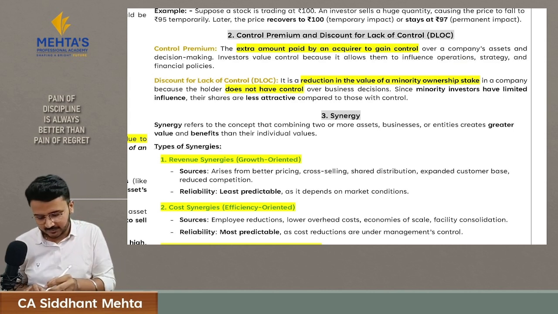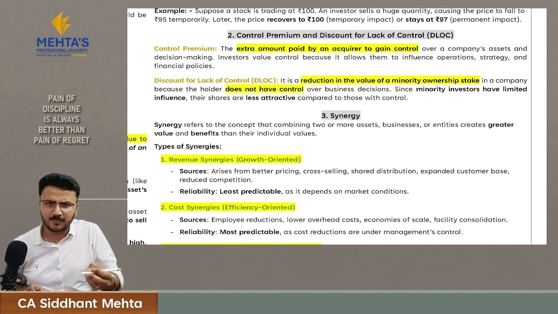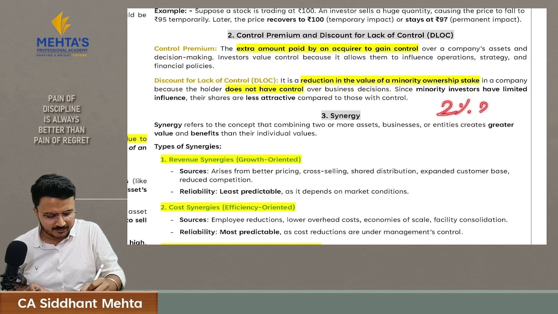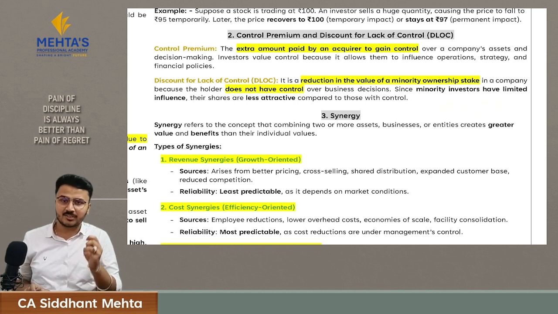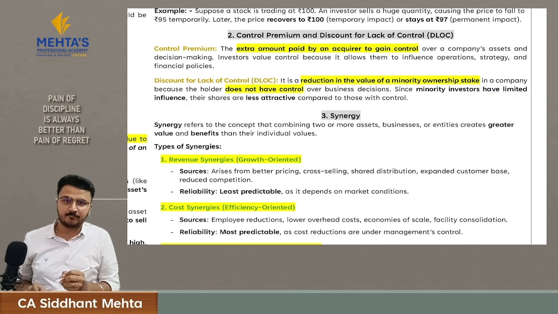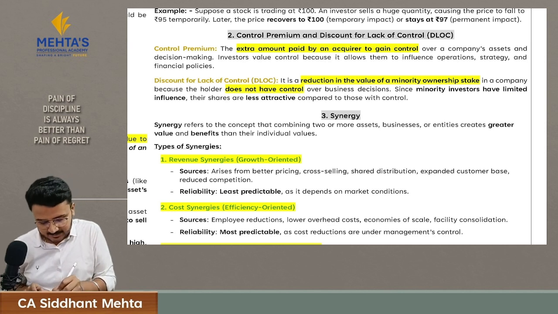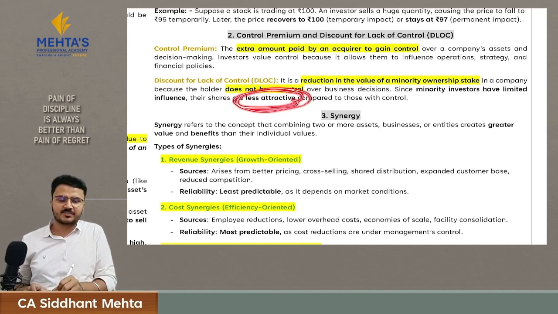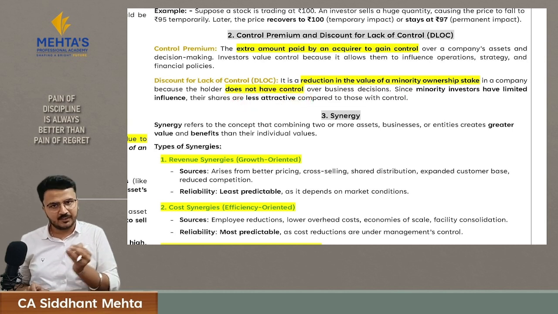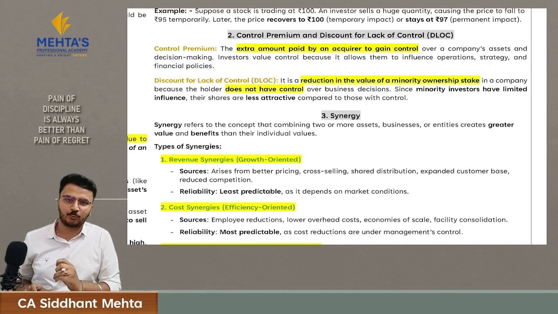And the second one is discount for lack of control. So if an investor is getting a few percent of your shares, like 2%, 3%, he knows that with this percentage of shares, he will not have influence over the company. Because of this, these shares are less attractive to investors. Hence, to make them attractive, we discount them, and this discount is called discount for lack of control.